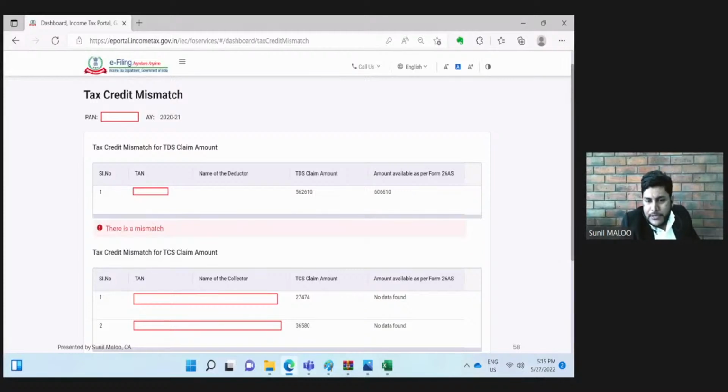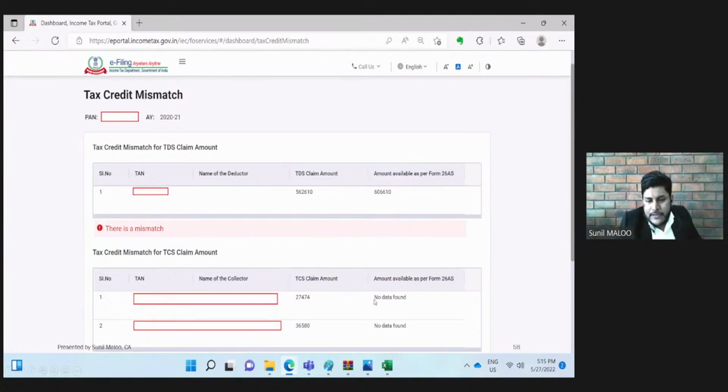And wherever there is a difference, we can connect to those parties and ask them to rectify their TDS returns. Once they revise their TDS returns, these figures will be updated automatically and the credit mismatch amount will be reduced to zero. Suppose here TCS of 27,000 is not appearing for this particular item. So what we need to do is contact this particular tax collector and request him to file the TCS return.